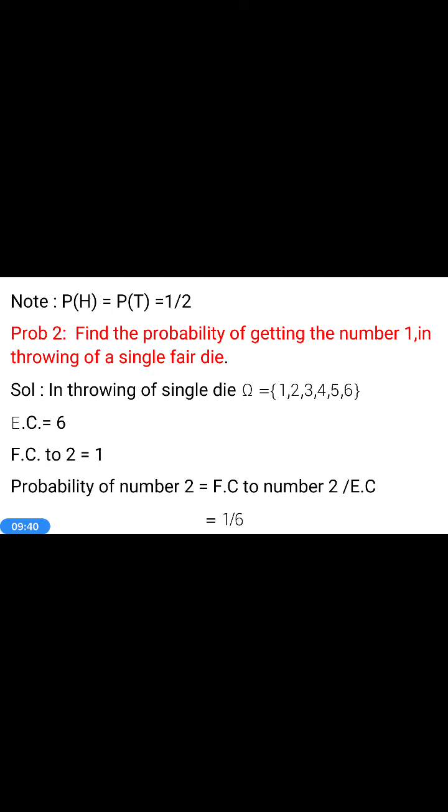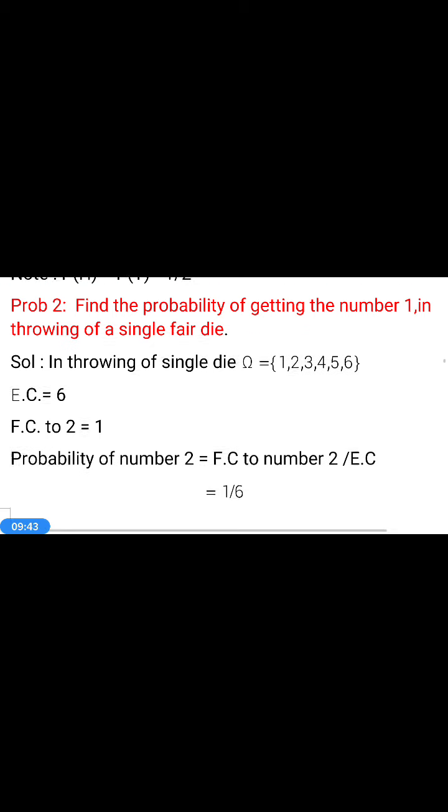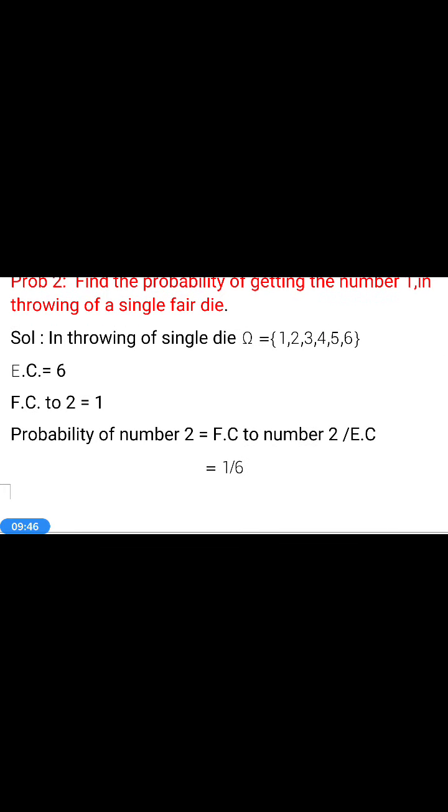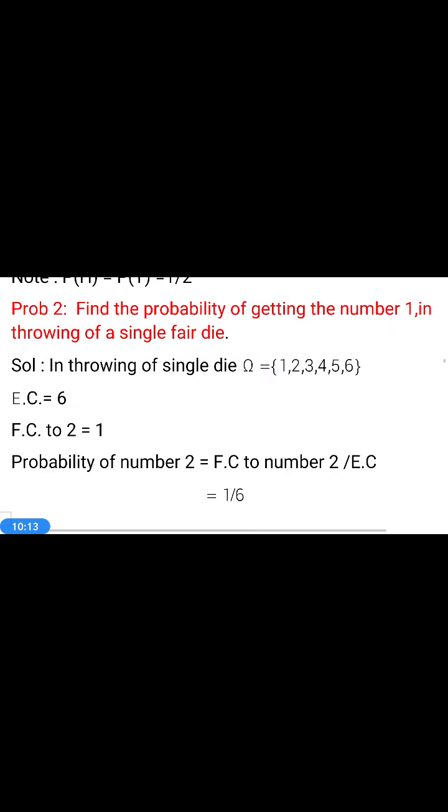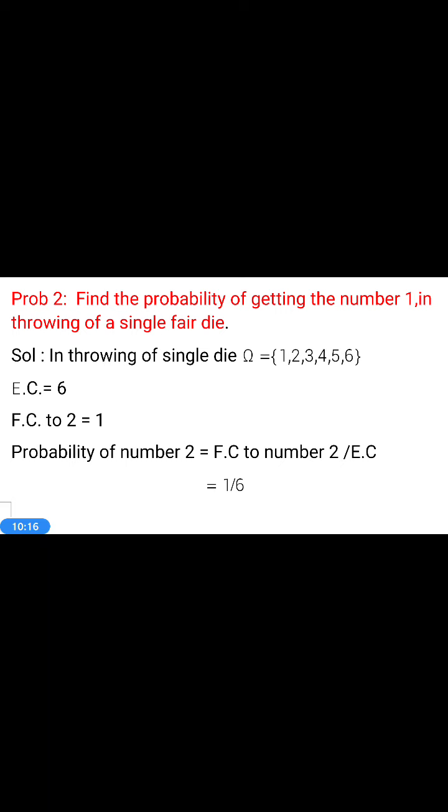How many ones are there in omega? Only one is there. Therefore, favorable cases to 1 is 1. Favorable cases to 2 is also 1, 3 is also 1, 4 is also 1, 5 is also 1, 6 is 1. Any number in omega occurs only one time. Therefore, probability of the occurrence of the number 1 or 2, whatever it may be. On the screen, number 2 is appearing, but in the problem number 1 is asked. There is a mistake in typing the answer.